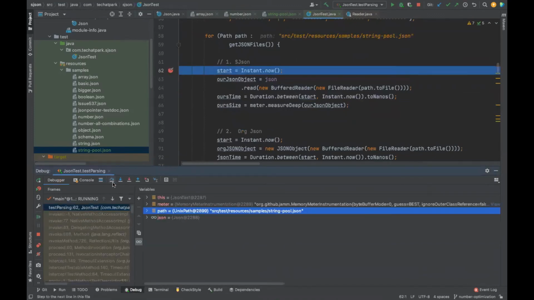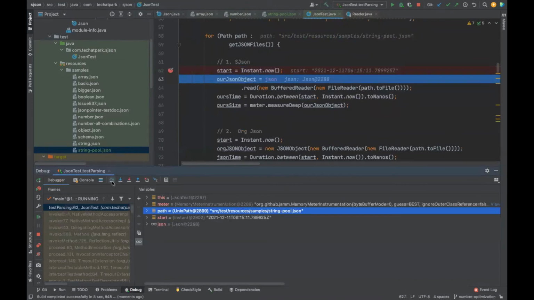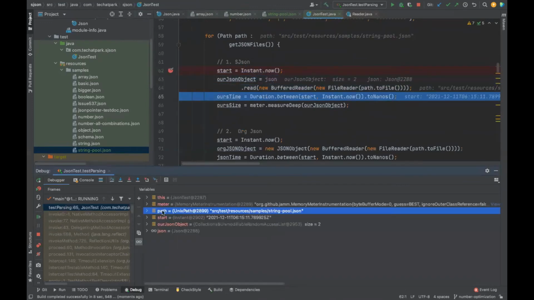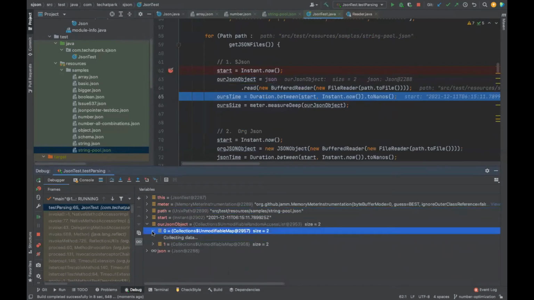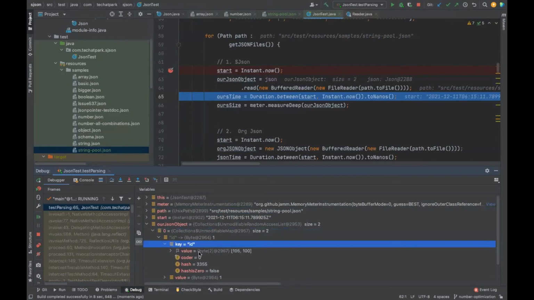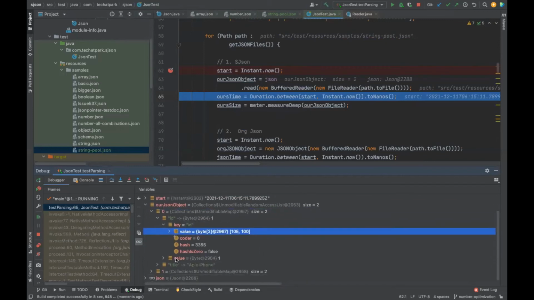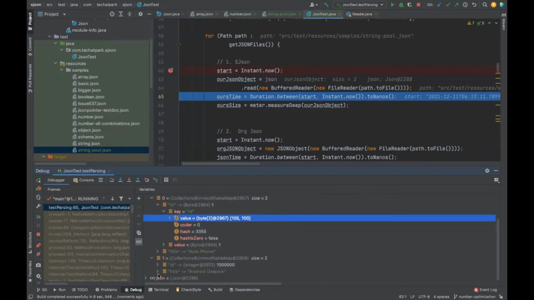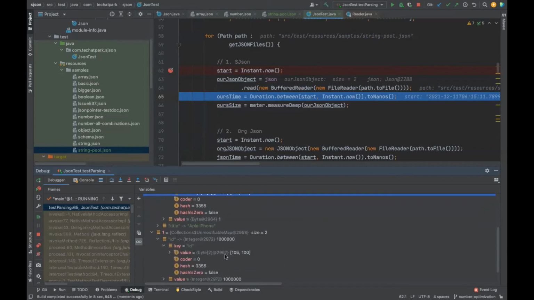Now let us get our JSON object. Let us read that. It will give you a map. This is our JSON object. Now let us look at it. Collection number 1, that is your first record, ID. Where do you see whether it is used the same? Now this key is ID, this is 2967. That's from memory. Now you go to ID key 2967. It's the same thing.